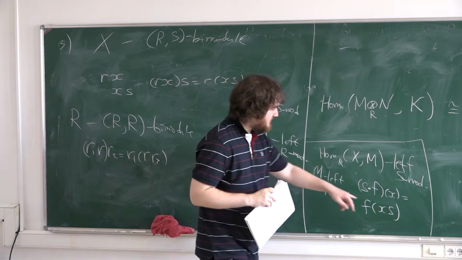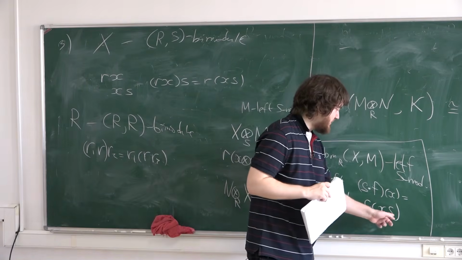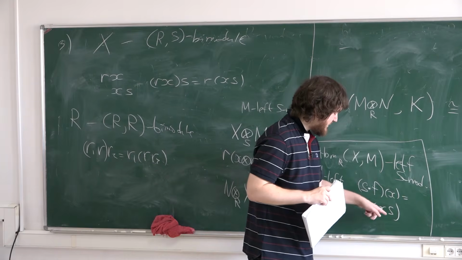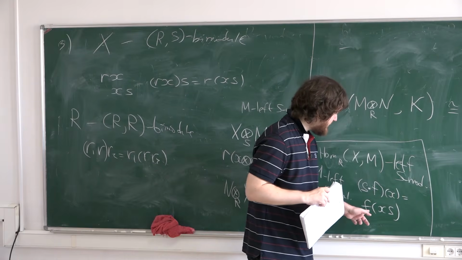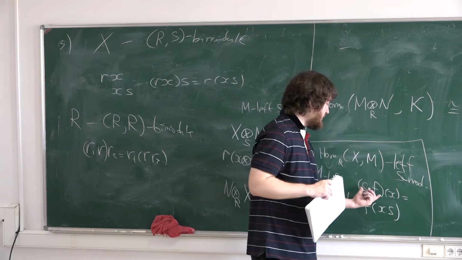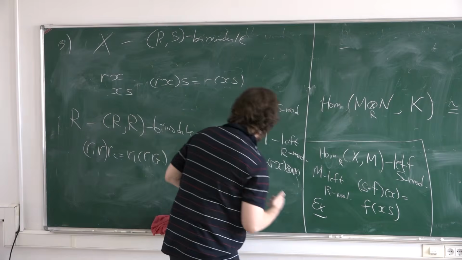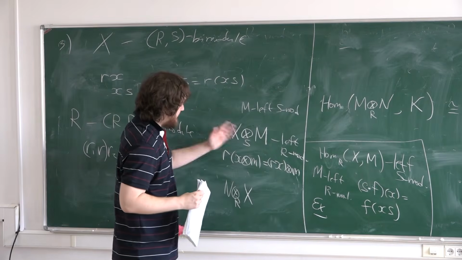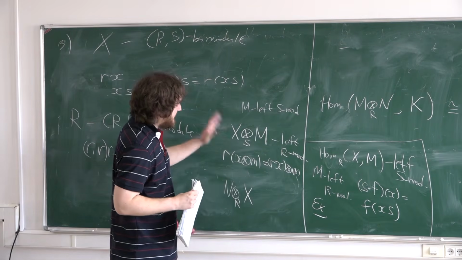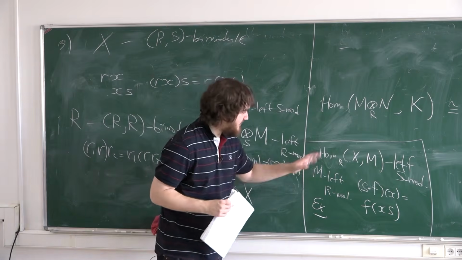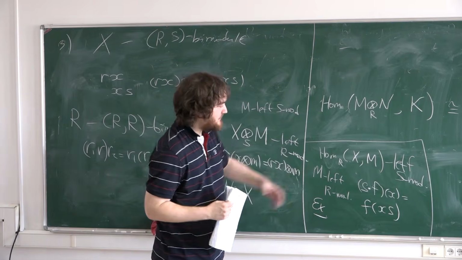So please check that this is important. Multiply here from the right inside of the function to obtain a left S module on the set of all functions. Please check this, it's an exercise. There's also an exercise to check that this is a left module structure on the tensor product, but it is more or less obvious. If it's not obvious for you, please check this.